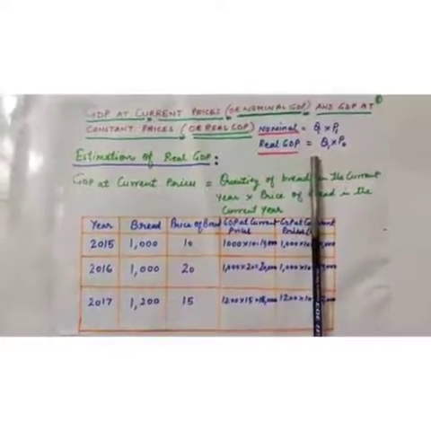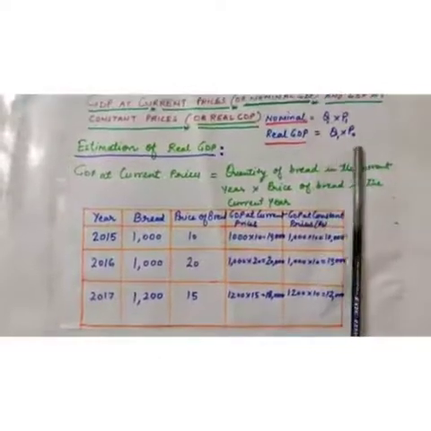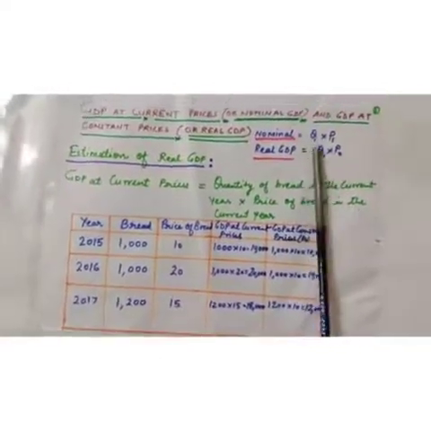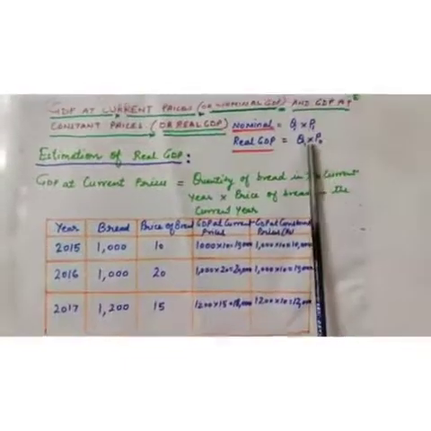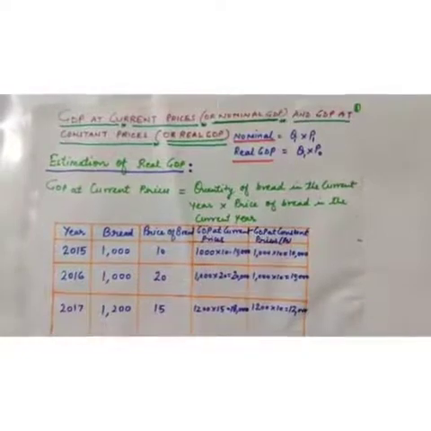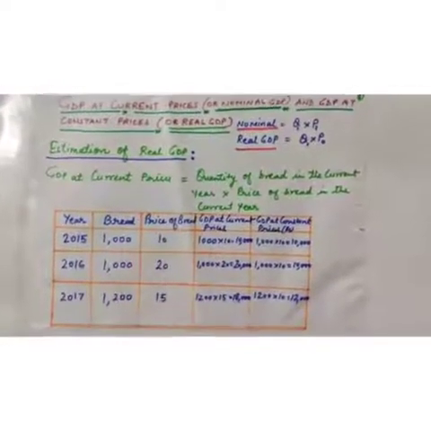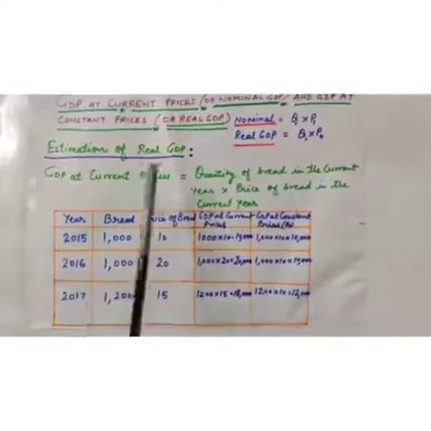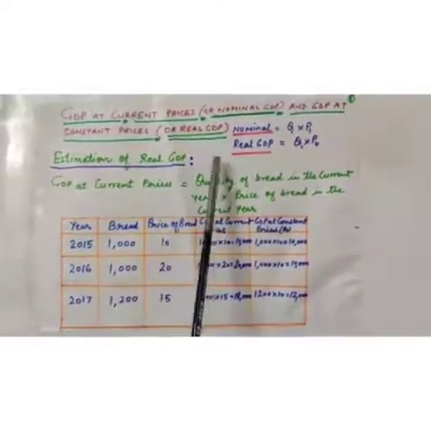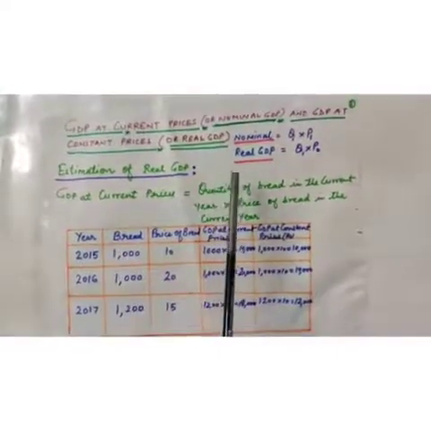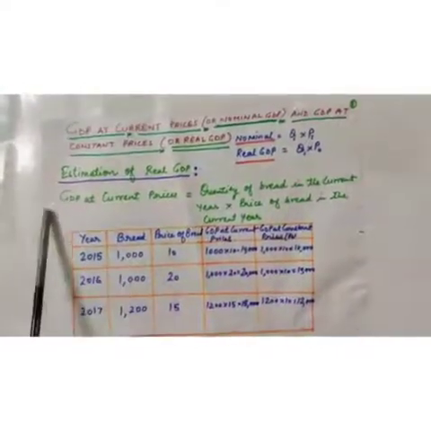It means flow of goods and services going on. Only price will be constant. Okay, now come to estimation of real GDP. Here the question arises: is real GDP good for welfare or nominal GDP good for welfare?